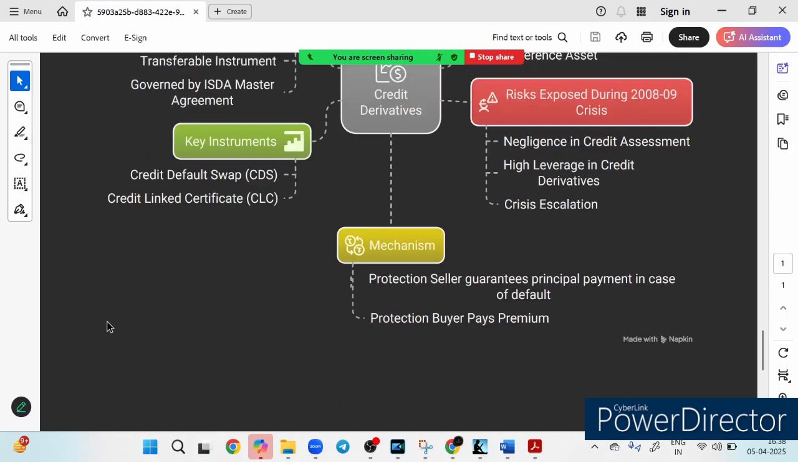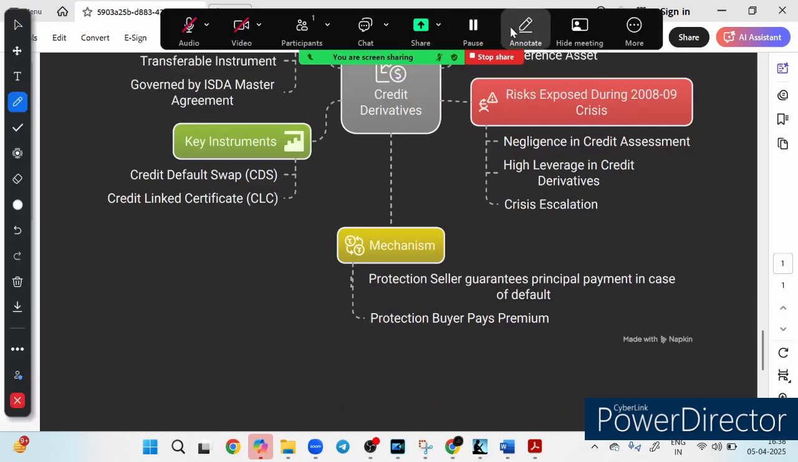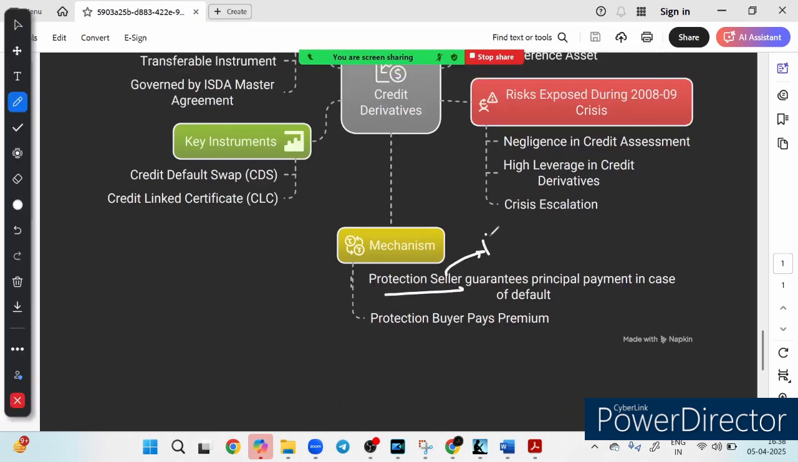So friends, how do credit derivatives work? If you look at the mechanism here, the protection seller is like an insurer, just like insurance. The protection seller guarantees payment in case the borrower defaults. Suppose the borrower, who has taken the loan, defaults, then the protection seller guarantees the principal payment. The protection buyer, which is the bank, pays a premium to transfer the risk. If the default really occurs, the seller compensates the buyer for the loss. You can think of it like car insurance. You pay a premium, and if an accident happens, the insurer covers the damage.